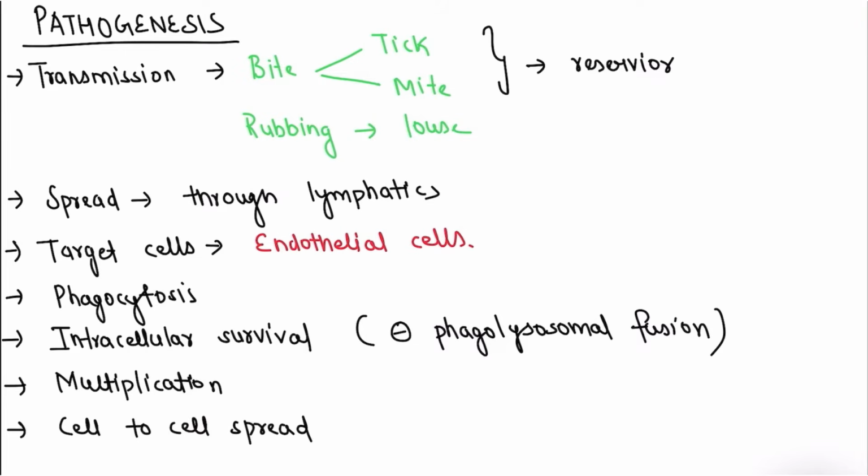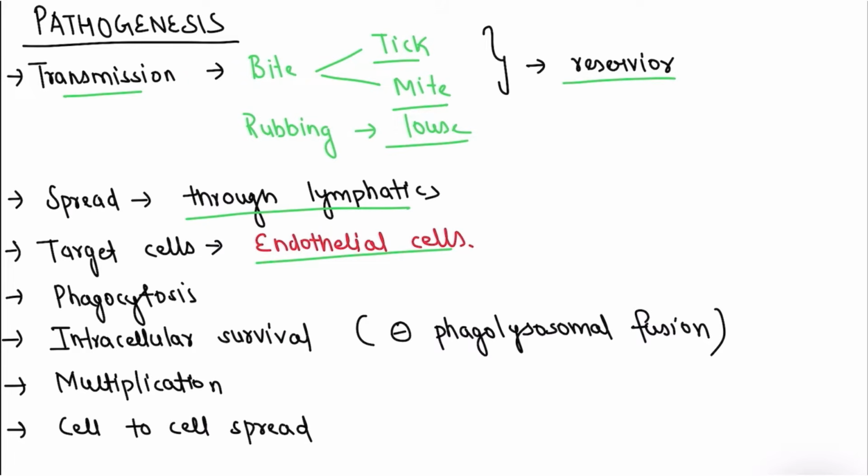Now let's study about the pathogenesis. The first point here is transmission. It is transmitted by bite of tick, mite, or by rubbing or scratching of human body lice. And the tick and mite also act as reservoir. And it is spread through lymphatics. And the target cells of rickettsial infection are endothelial cells.